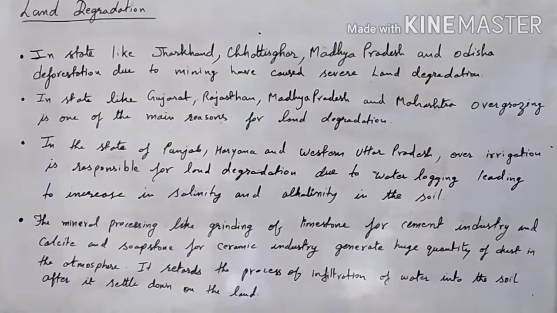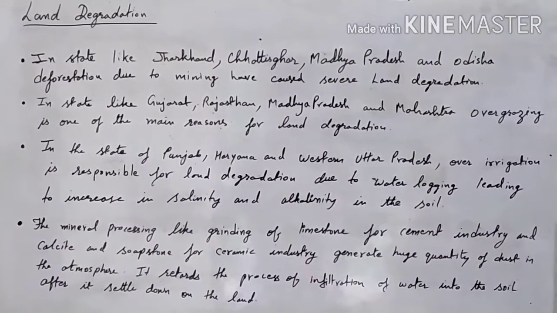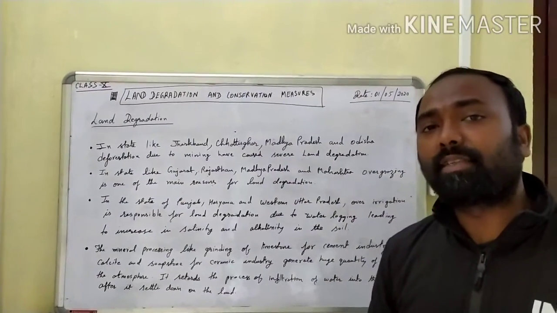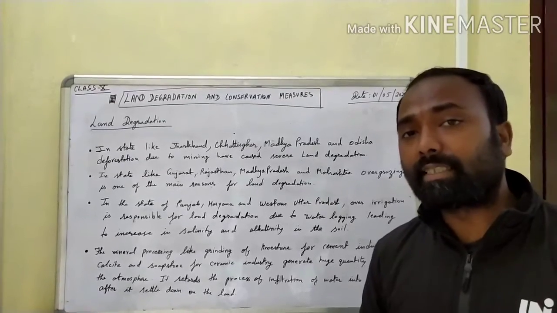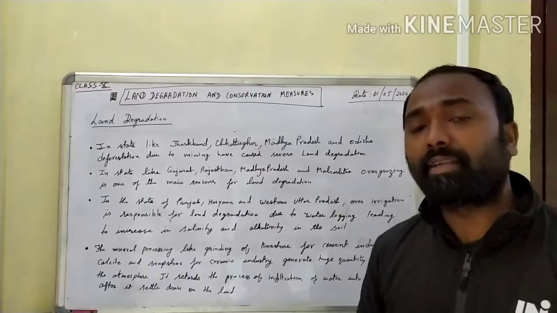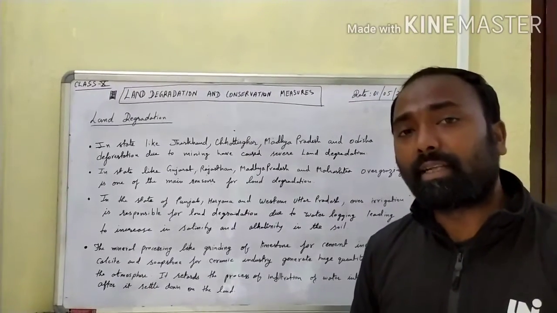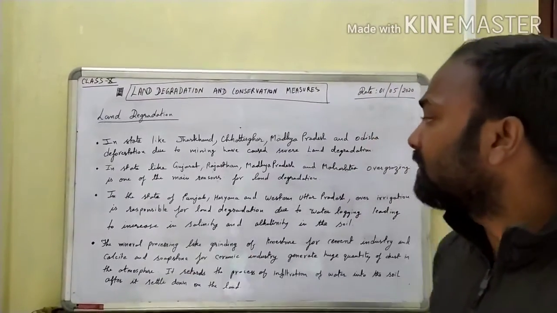Now the next one is, in states like Gujarat, Rajasthan, Madhya Pradesh and Maharashtra, overgrazing is one of the main reasons for land degradation. In these states the cattle are left in the field for grazing, and because of overgrazing the land becomes degraded. If the grass is not there, obviously during rainfall the topsoil will be eroded. This also causes land degradation. Now let us see the next one.